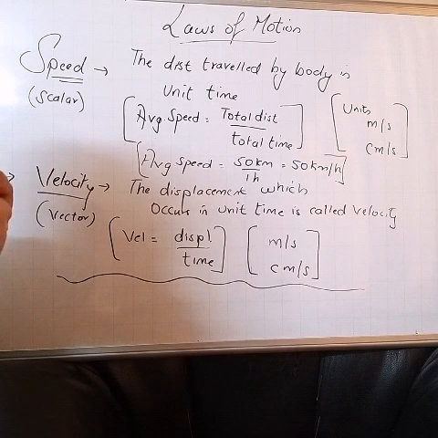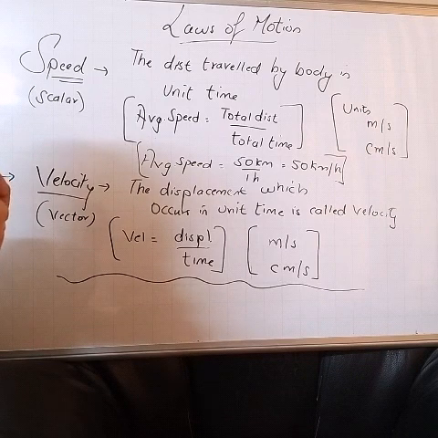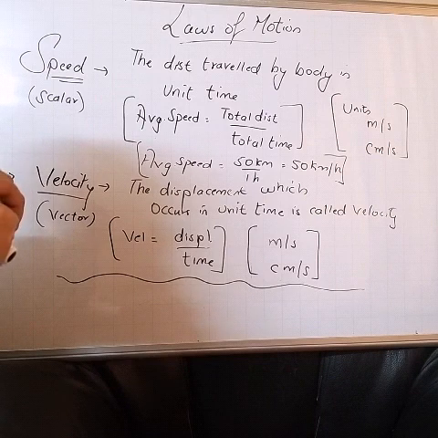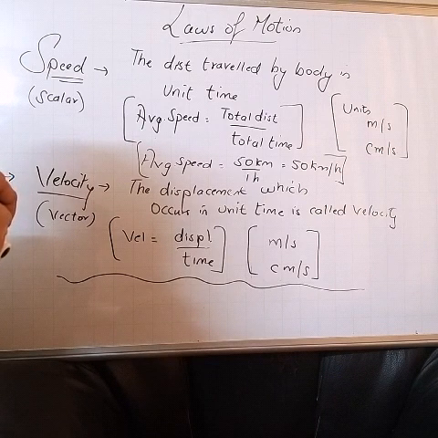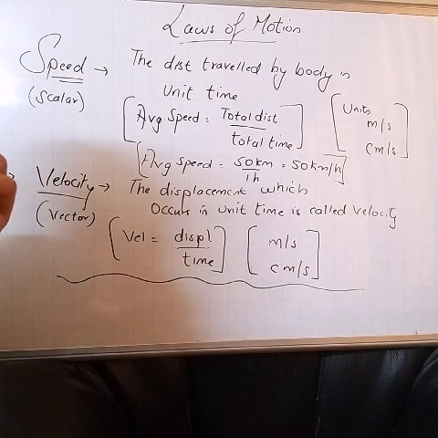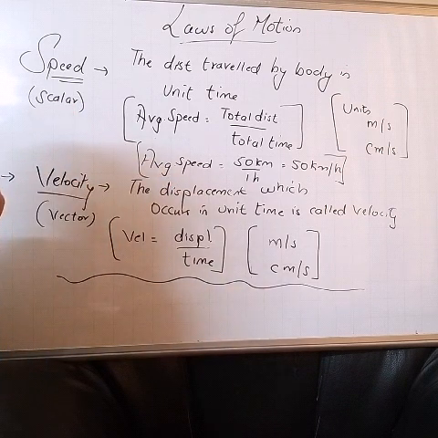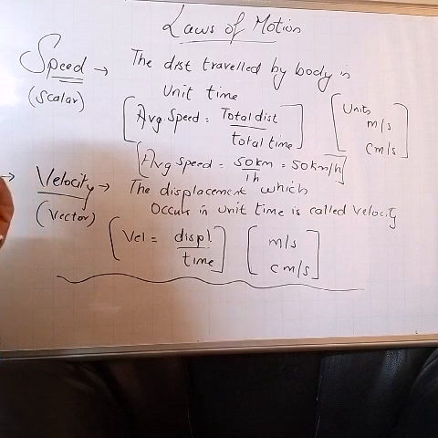Suppose a car is traveling on an express highway. It is maintaining a constant speed of 80 km per hour. Then that car will cover equal distance in equal intervals of time. That motion will be called uniform motion.